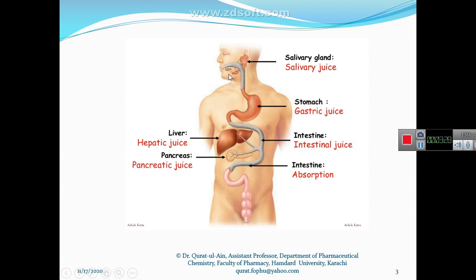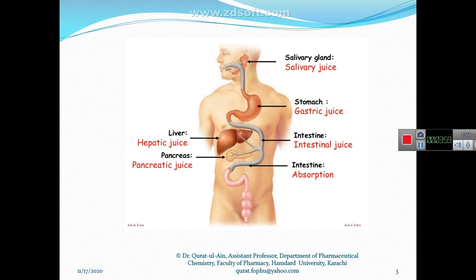Our teeth chew the food, and this is called mastication, to break down food into smaller pieces. This is the mechanical digestion. However, the salivary juice that is released from the salivary gland mixes with these small pieces of food and further digests it.